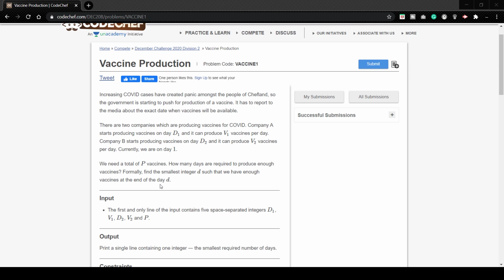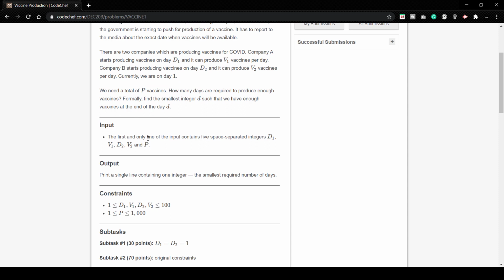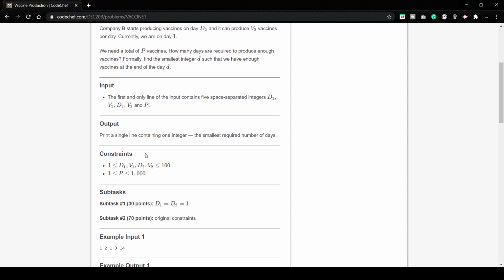So our problem statement says that we need a total of P vaccines. How many days are required to produce enough vaccines? Formally, find the smallest integer D such that we have enough vaccines at the end of the day D. So our main motive is to find the vaccines at the end of day D. So basically we are required to find the days required to produce the given amount of vaccines.